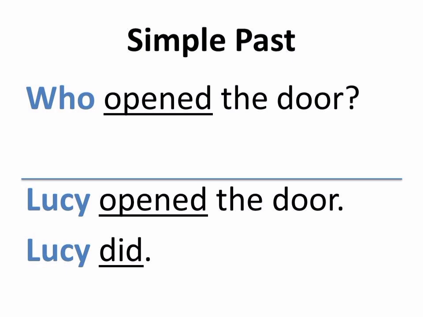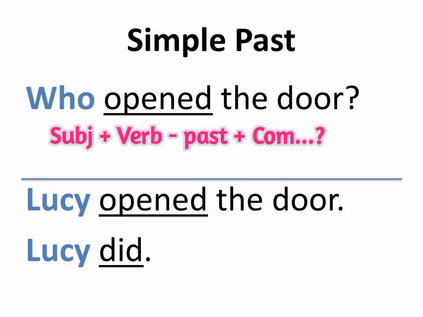This time, let's talk about simple past. Question: who opened the door? When the function of who is a subject for the question in past tense, we form it as subject plus verb past plus complement. And verb past we divide into regular verb and irregular verb.